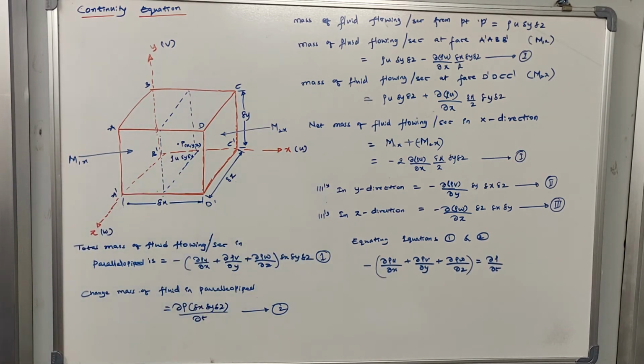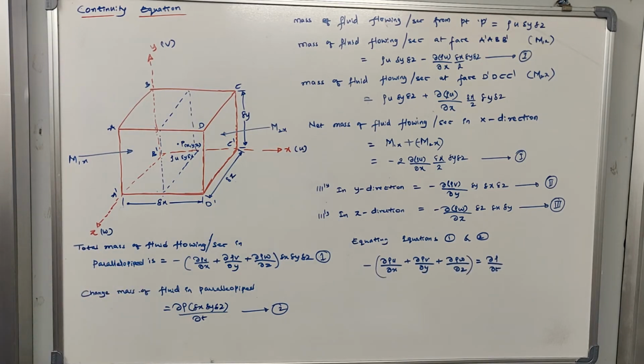Imagine a circular tank, or the overhead water tank that you have at the top of your building. Basically there is an input and an output for your overhead water tank. Try to imagine if the input is greater and the output is less, what will happen to the volume of water stored in the tank? The storage will keep on increasing. So the change in storage is positive; there is an increase in the storage of water in the tank.